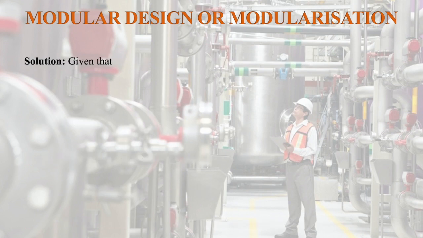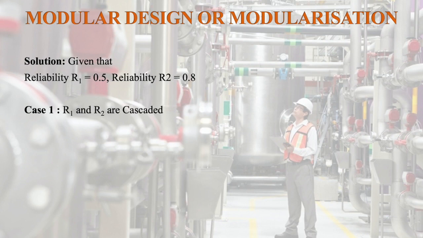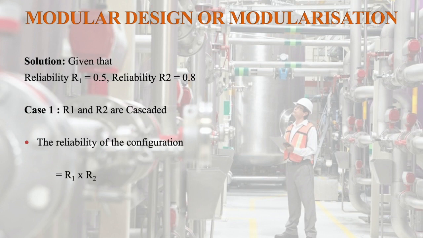Solution. Given that reliability R1 is equal to 0.5 and reliability R2 is equal to 0.8. Case 1: R1 and R2 are cascaded. The reliability of the configuration is equal to R1 times R2, that is 0.8 into 0.5, which is equal to 0.4, the overall reliability.